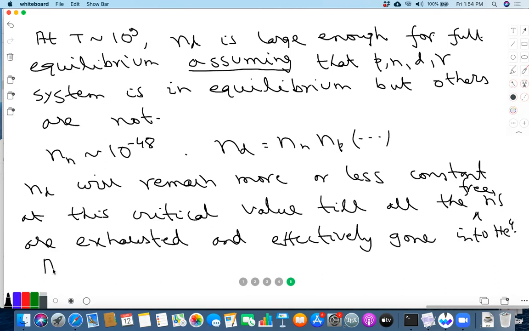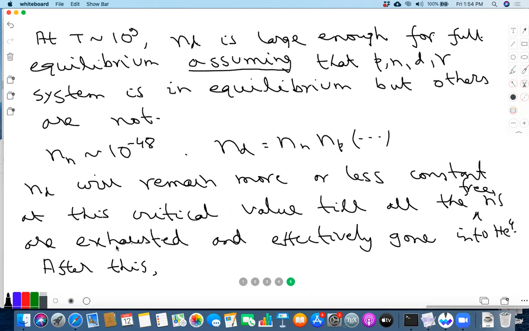So after this, what will happen? So after this, you see, ND is still much larger than the equilibrium value of ND, right? Because of this tiny number. Okay. So ND will begin to fall. Okay. But once ND falls below this critical value, then of course the system goes out of equilibrium, heavier nuclei don't form anymore.